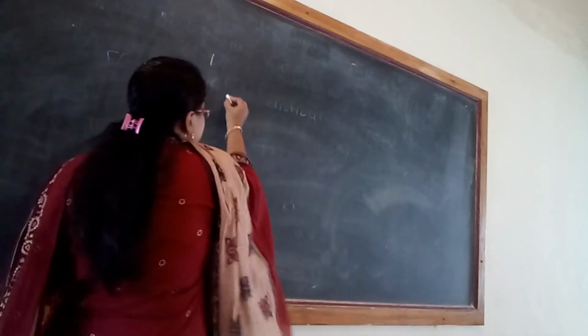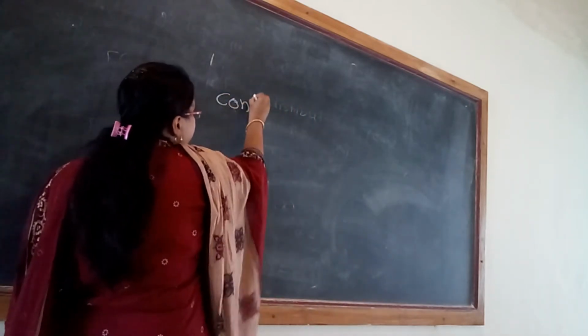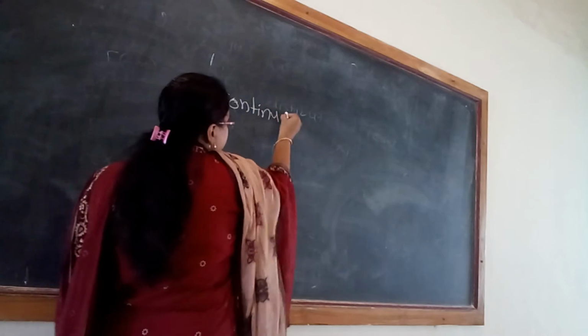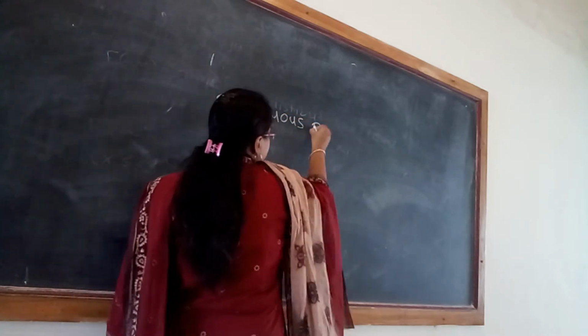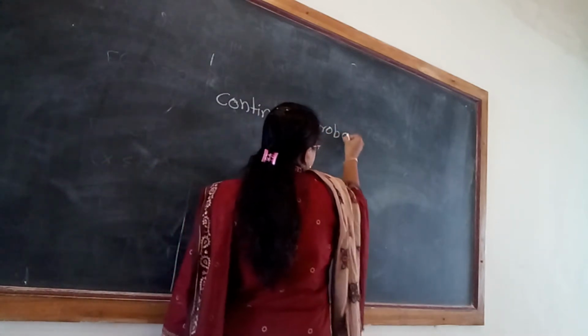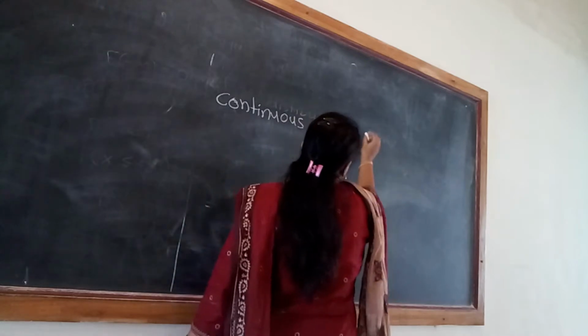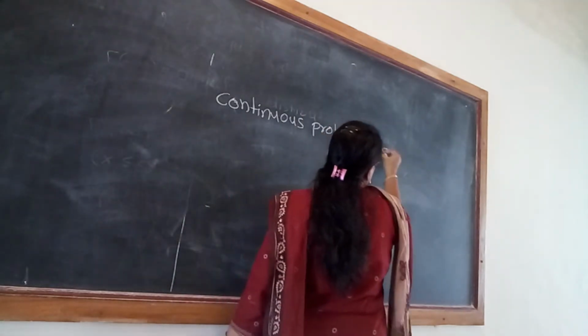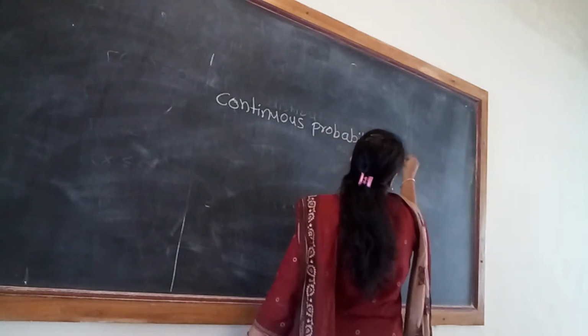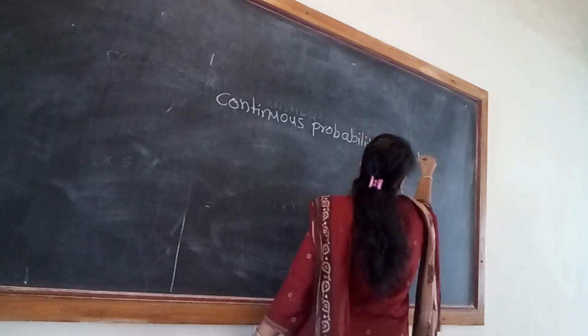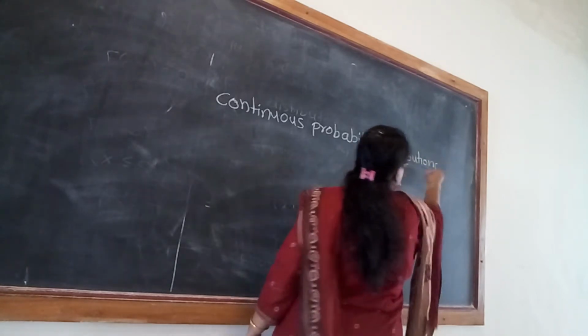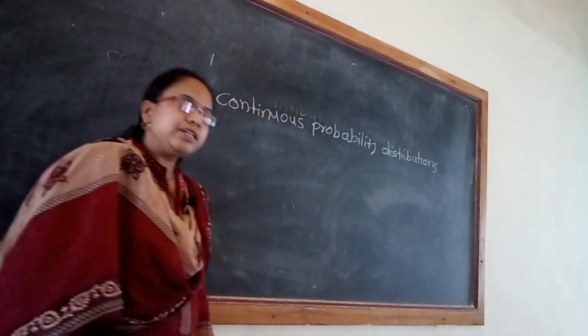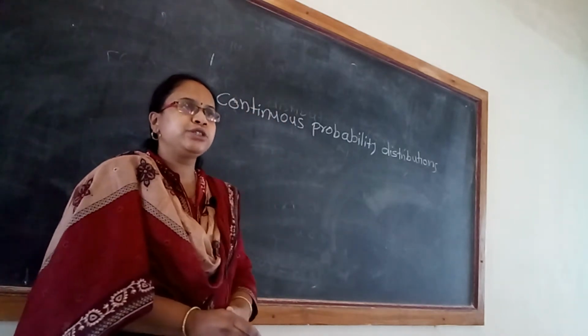So, the paper is Continuous Probability Distribution.